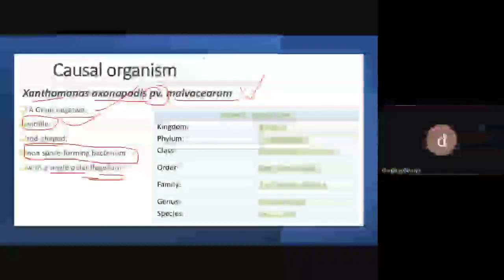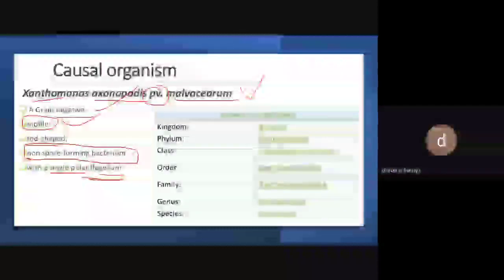So by the use of the flagellum, it moves from one place to another. It has a single polar flagellum. Have you ever heard the term single polar flagellum? Monotrichous we call a single polar flagellum.